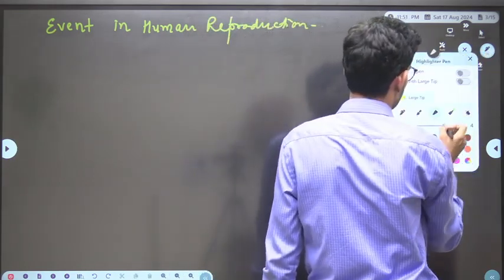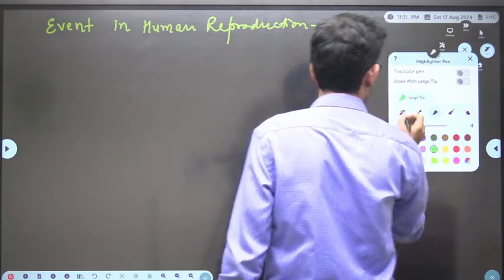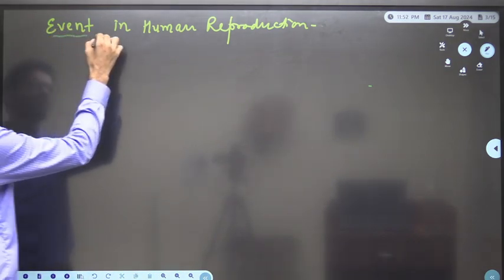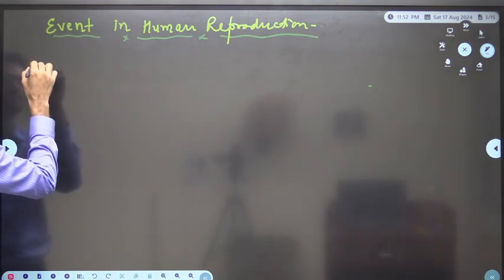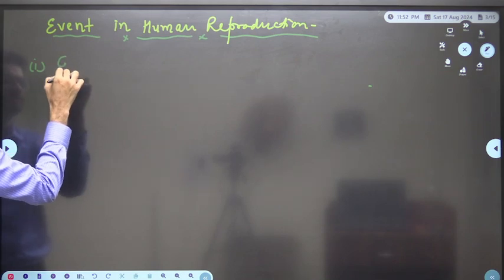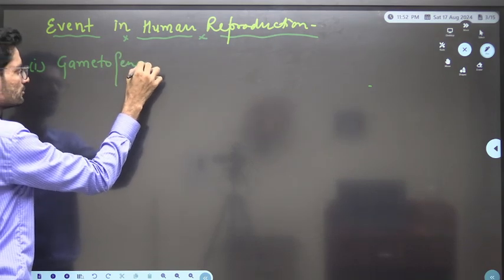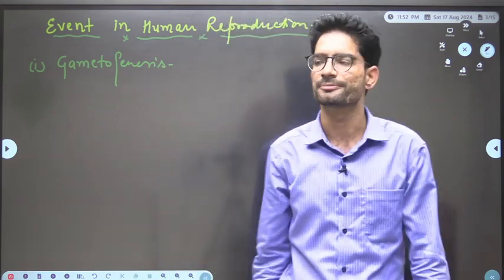The first and the most important event in human reproduction, where we have a series of events, is gametogenesis. The first event is what? Gametogenesis.